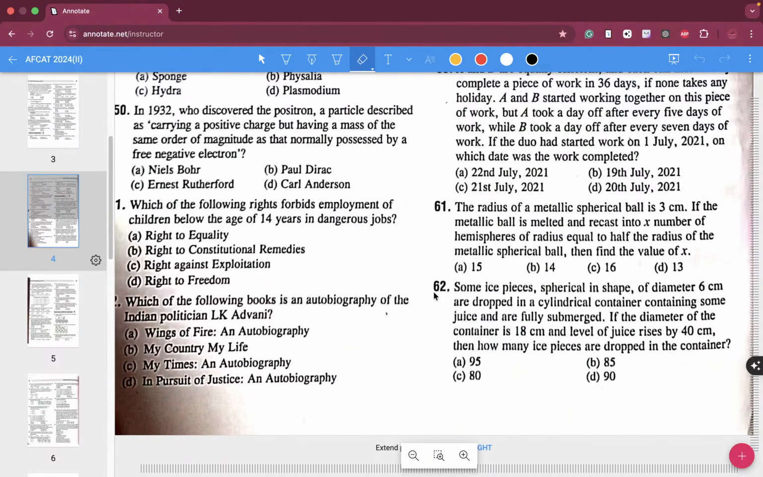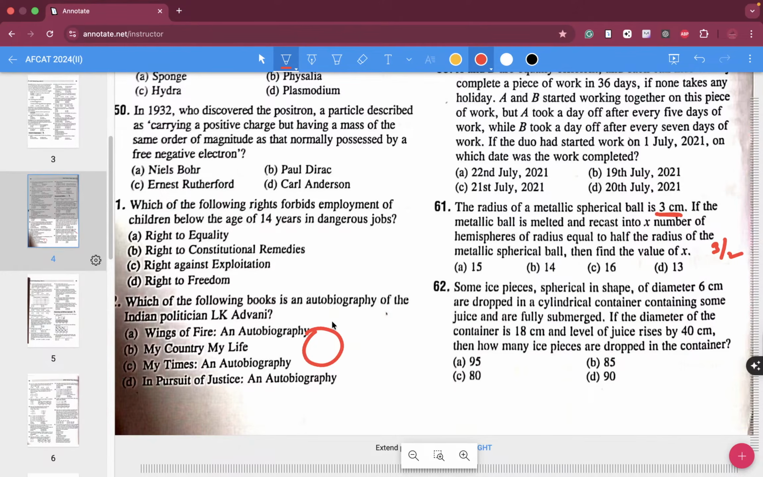Yeah, let's accept that. The radius of a metallic sphere ball is 3 centimeter. If the metallic ball is melted and recast into x number of hemispheres of radius equal to half of the radius of the metallic sphere, so the hemisphere created has radius 3 by 2, then what is the value of x?